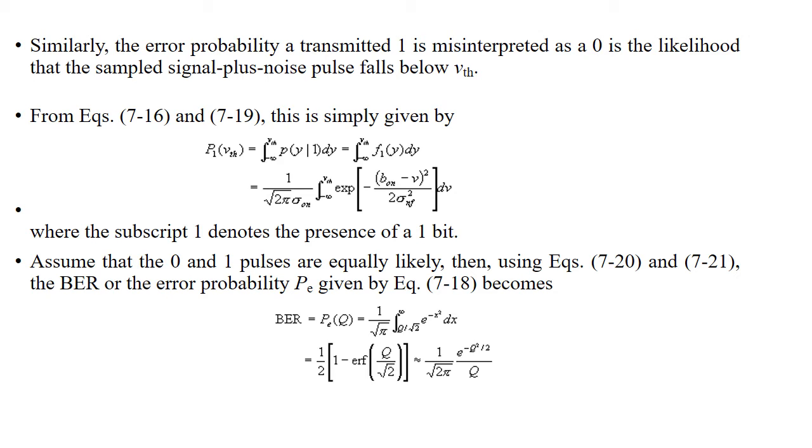The next one is the probability of error when a 1 pulse is sent. Similarly, the transmitted pulse 1 is misinterpreted as 0 by a decoder circuit following an equalizer.